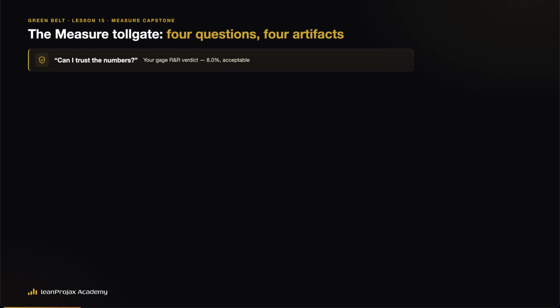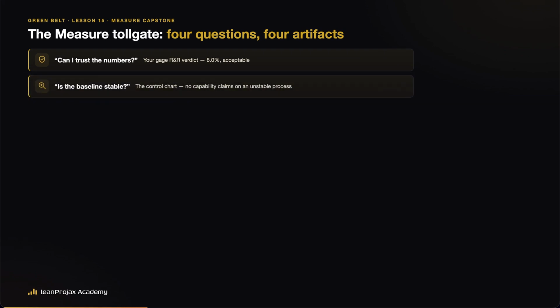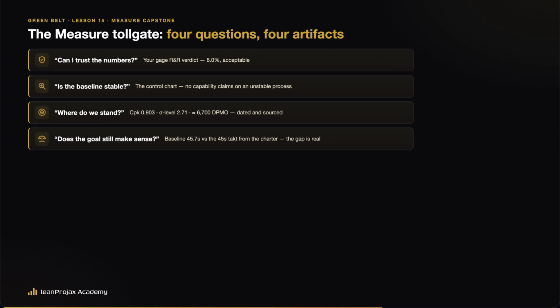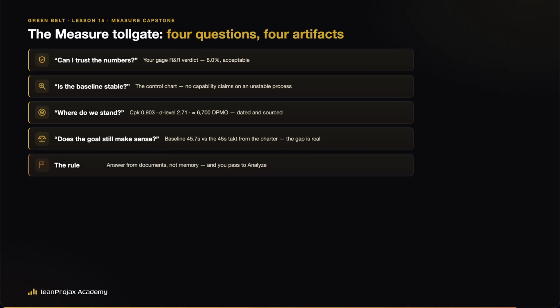Can I trust the numbers? Your Gage R&R verdict. Is the baseline stable? The control chart. No capability claims on an unstable process. Where do we stand? CPK 0.9, sigma level 2.7, about 6,700 defects per million. And does the goal still make sense? Baseline versus charter. 45.7 seconds against a 45-second takt says yes, the gap is real and worth the project. Answer from documents, not memory, and you pass to analyze.